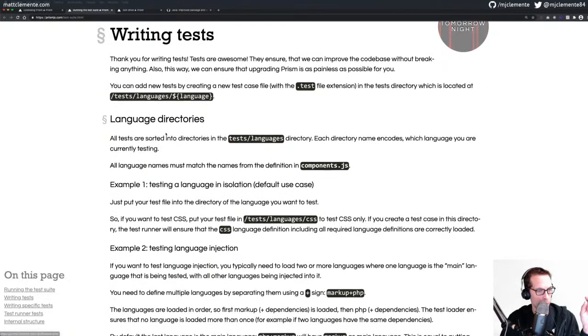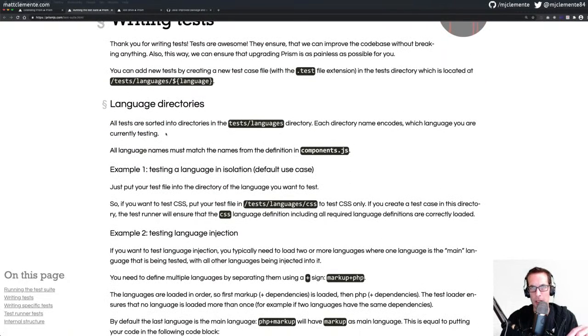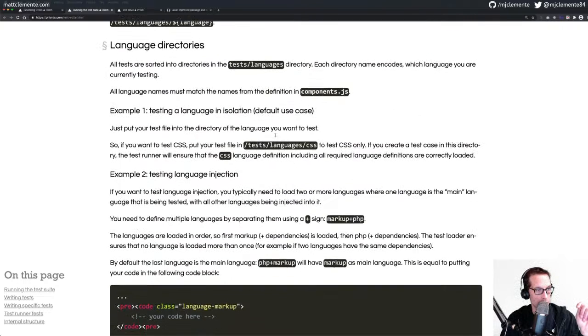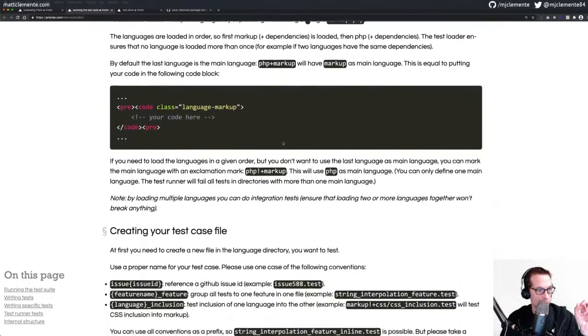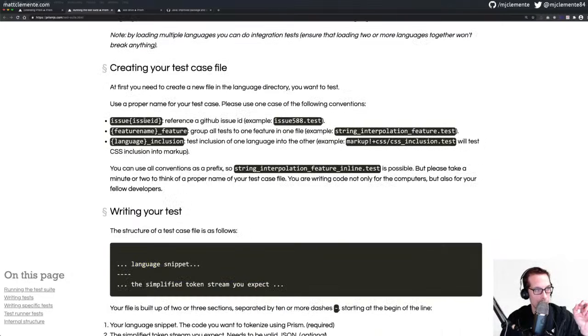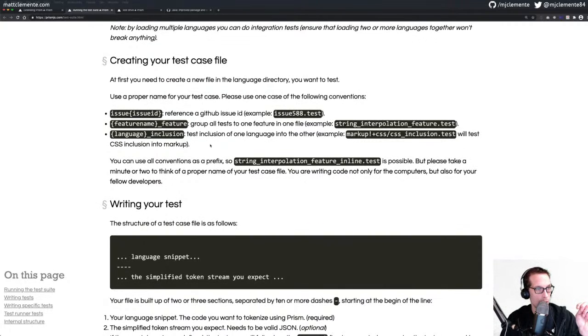I just want to make sure that if a language is inside another language, the way that those tests are supposed to be written might be slightly different. Testing a language in isolation, testing language. It's not language injection. Not related to a GitHub issue. Feature name underscore feature. Group all tests to one feature in one file. String interpolation feature tests. To test inclusion of one language into another. Well, that's not what we're doing.